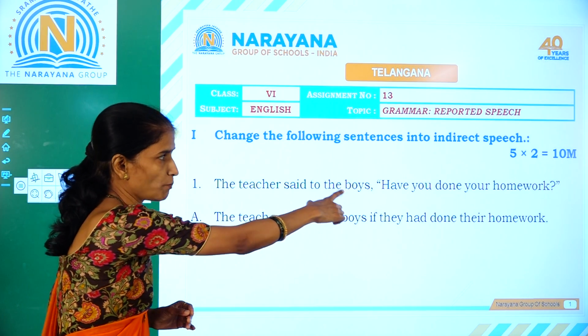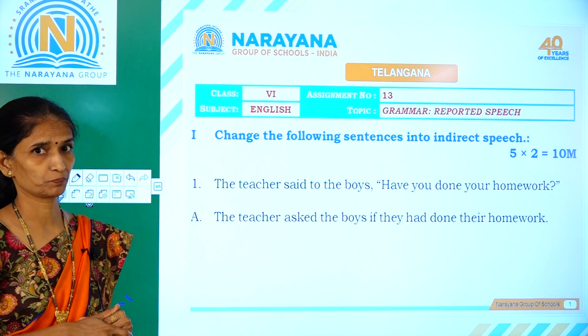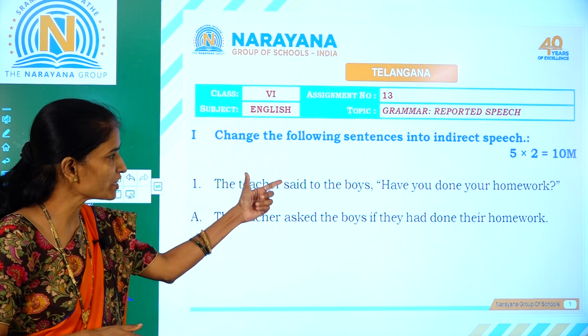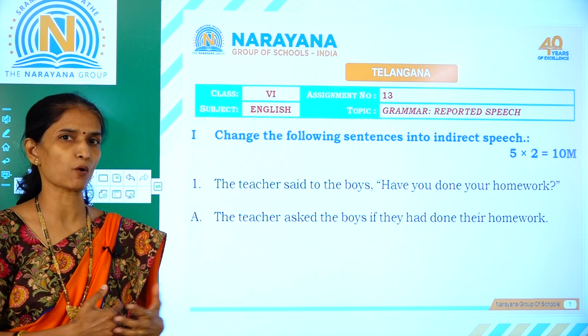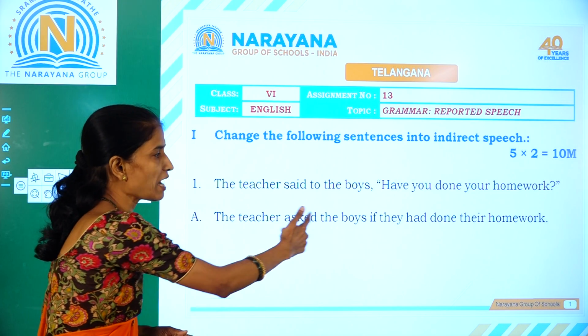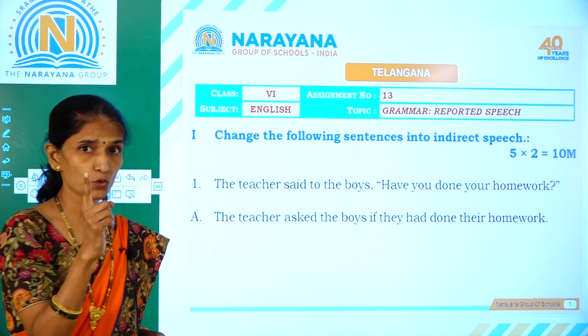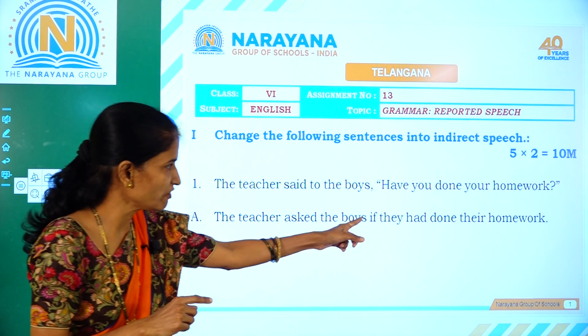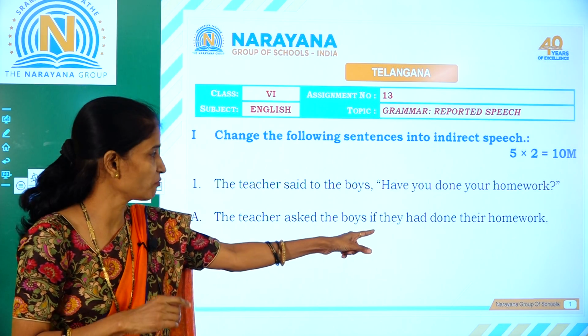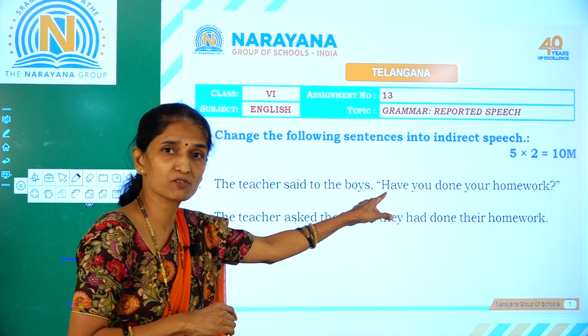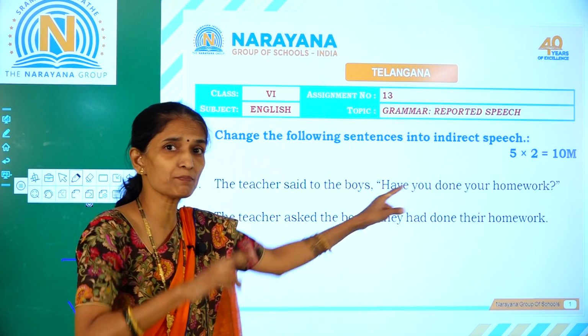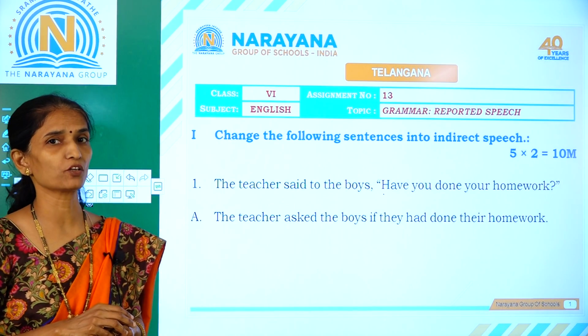The teacher said to the boys, "Have you done your homework?" So this is a question, so we change the reporting verb to asked. It is a question, we ask a question. The teacher asked the boys. I told you if it is yes or no type of question, we make use of if or whether. So we made use of if here. Now, have you. Have is the verb and you is the subject. We change the order of the subject.